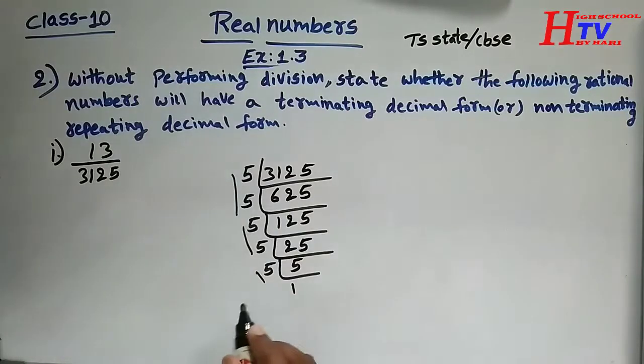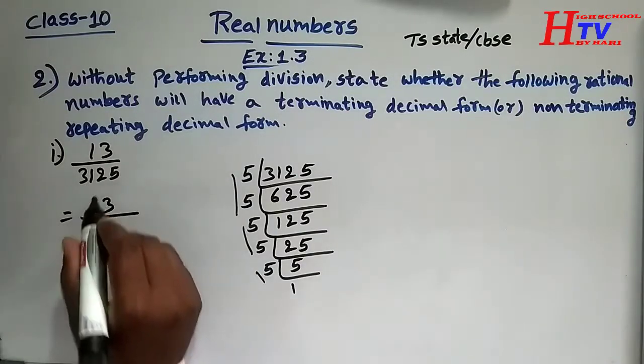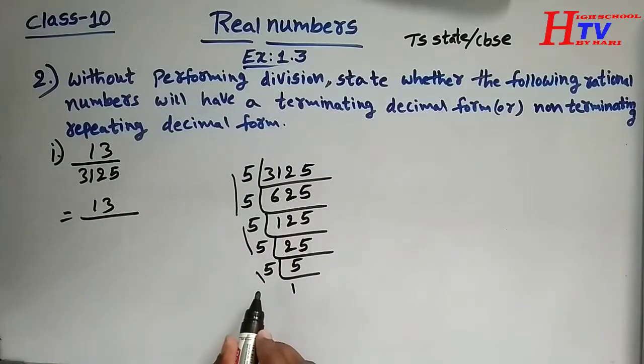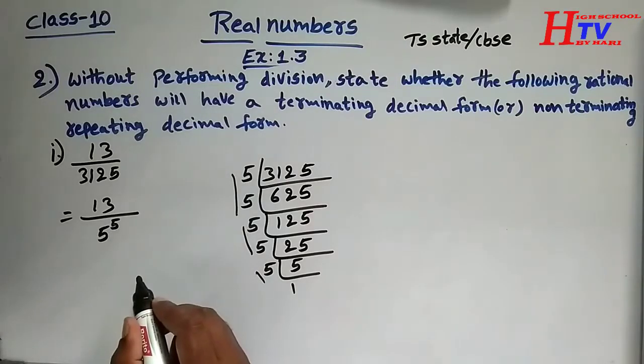Now 13 by 3125 can also be written with denominator 5. How many times is it there? 5 times. It can be written as 5 power 5.